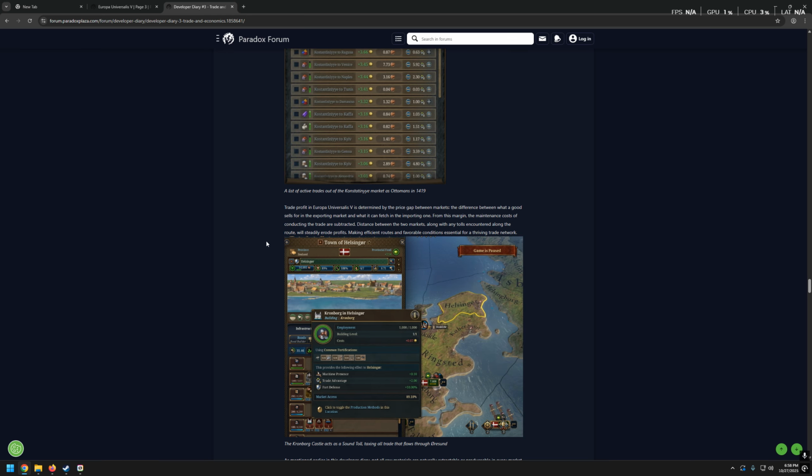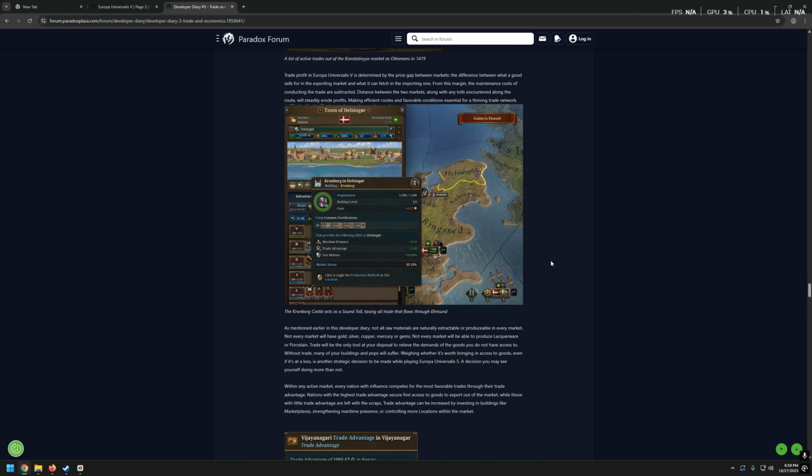Trade profit in Europa Universalis 5 is determined by the price gap between markets: the difference between what a good sells for in the exporting market and what it can fetch in the importing one. From this margin, the maintenance costs of conducting the trade are subtracted. Distance between the two markets, along with any tolls encountered along the route, will steadily erode profits, making efficient routes and favorable conditions essential for a thriving trade network.